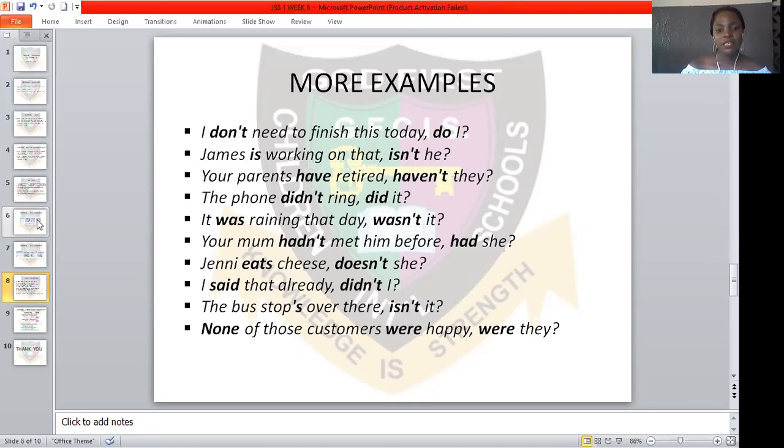It was raining that day, wasn't it? Your mom hadn't met him before, had she? Jenny eats cheese, doesn't she? I said that already, didn't I? The bus stops over there, isn't it? None of those customers were happy, were they? So taking a good look at these sentences, you realize that either the statement is in the positive and the tag is in the negative, or the statement is in the negative and the tag is in the positive.